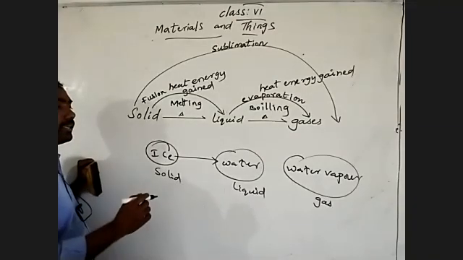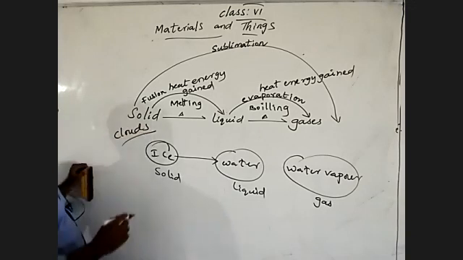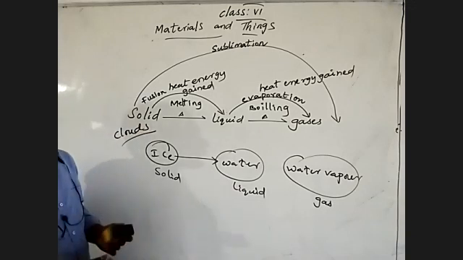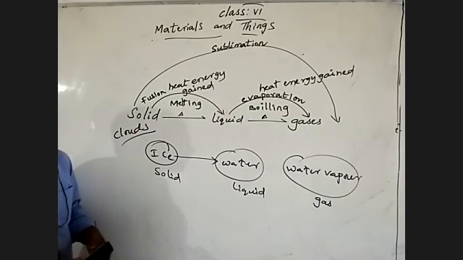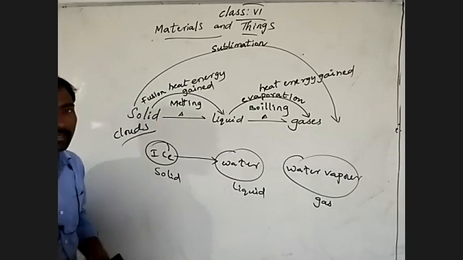So generally we may get clouds. The formation of clouds is due to water evaporation, in the places of oceans or seas, due to the more heat energy produced by the sun.